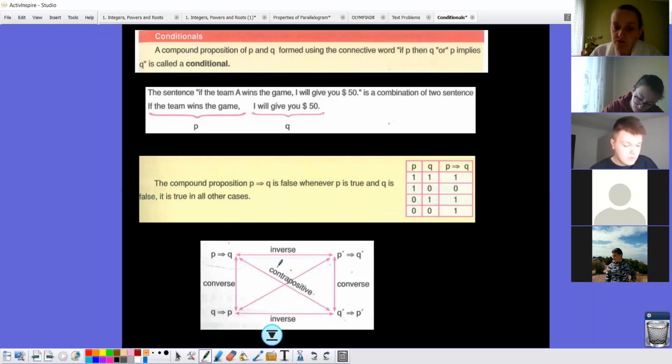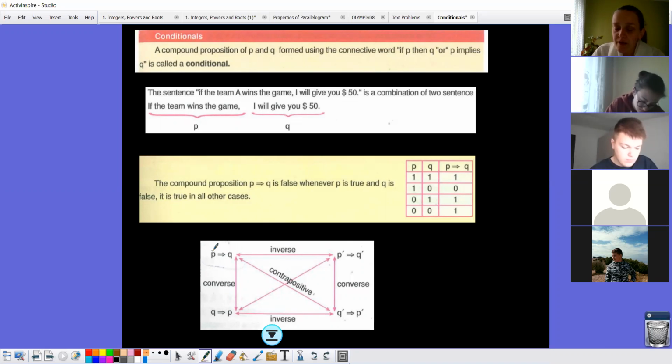So here, as you see, we have another table. This is the conditional part. Then we have the inverse of it, which is if P prime, then Q prime.